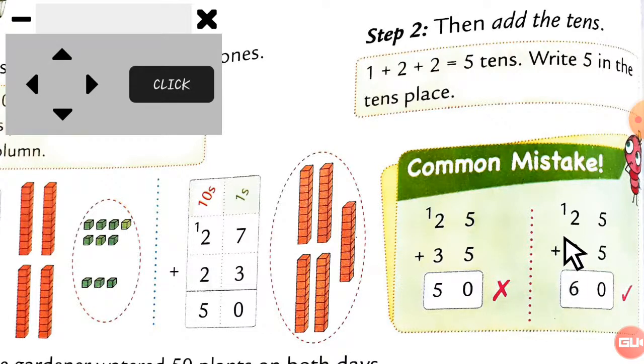See here is 2 plus 3, plus you have to add this number also. So here is 1 plus 2 plus 3. So your final answer is 60, right? So please don't make this mistake here. This is the wrong answer because here the carry forwarded number is not added in the answer. So that's why this answer is wrong. And here the carry forwarded number is added in the tens column. That's why this answer is right.